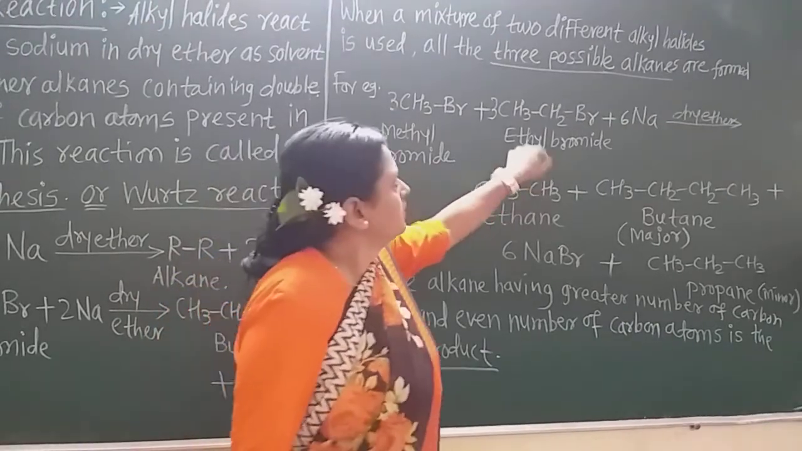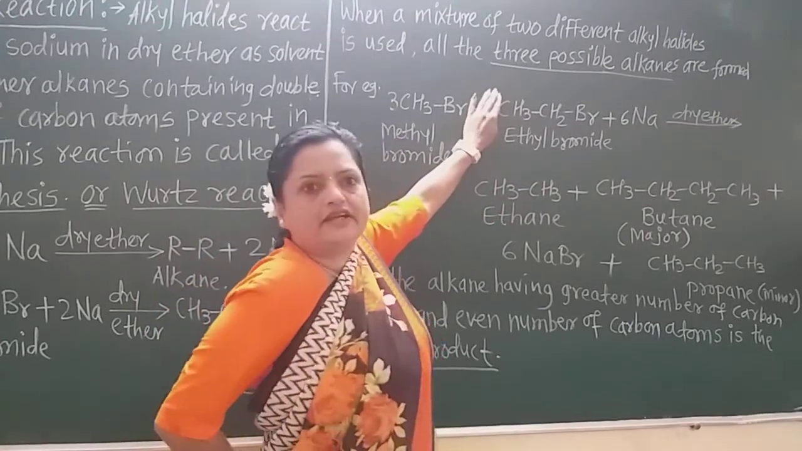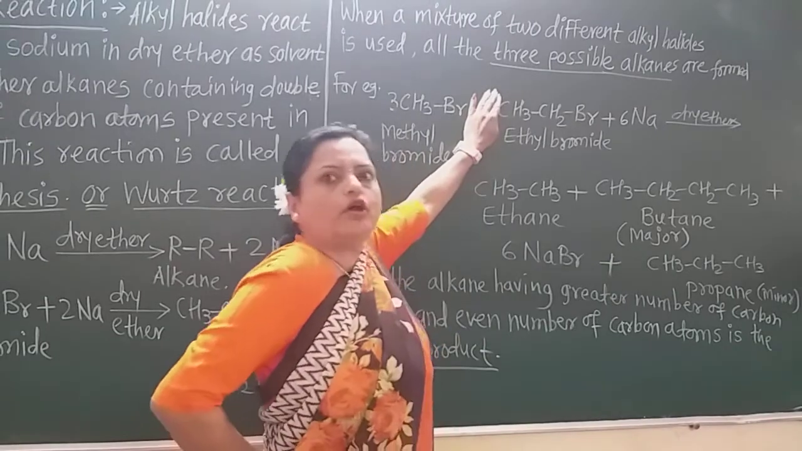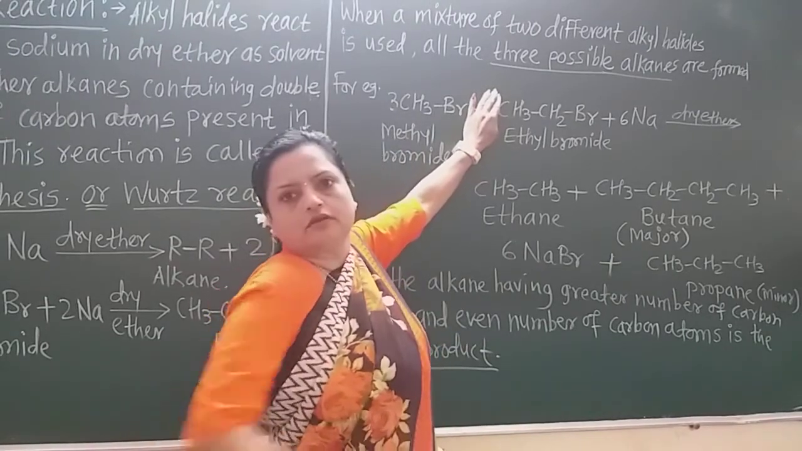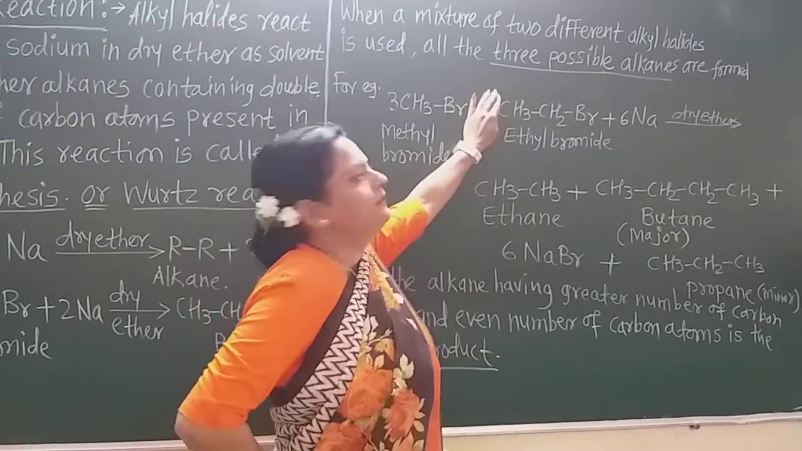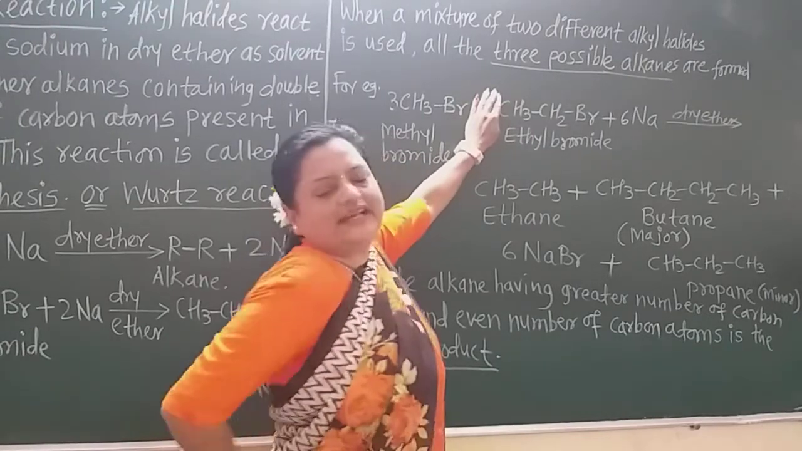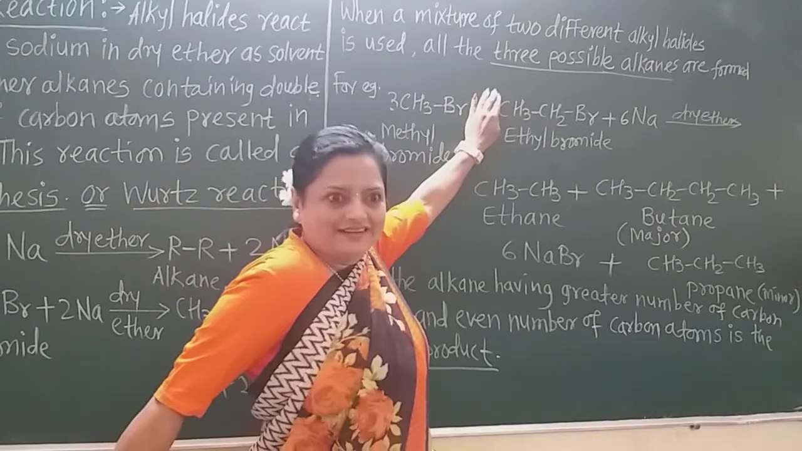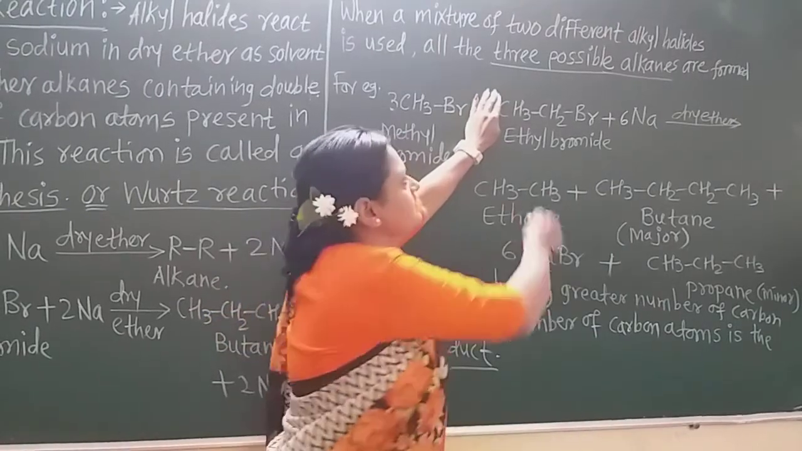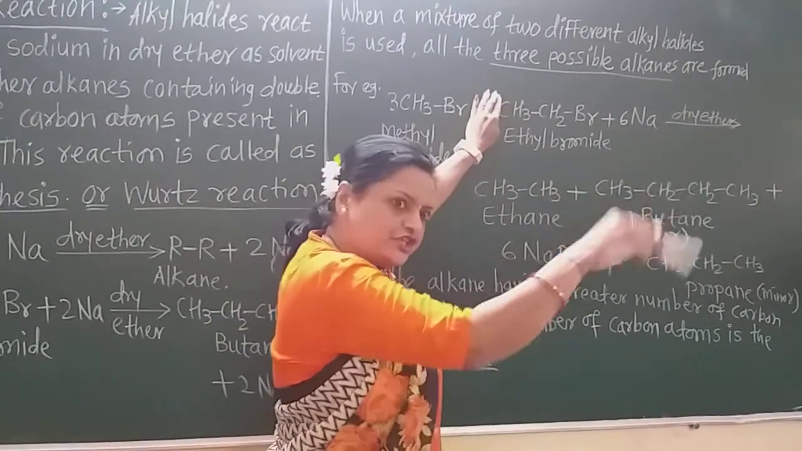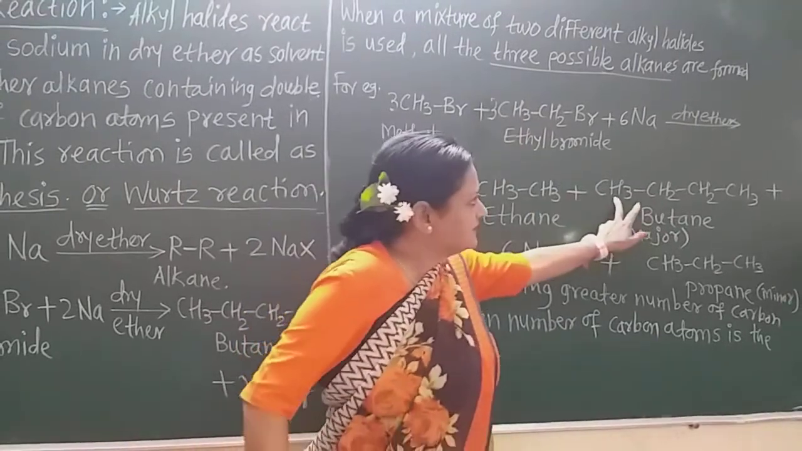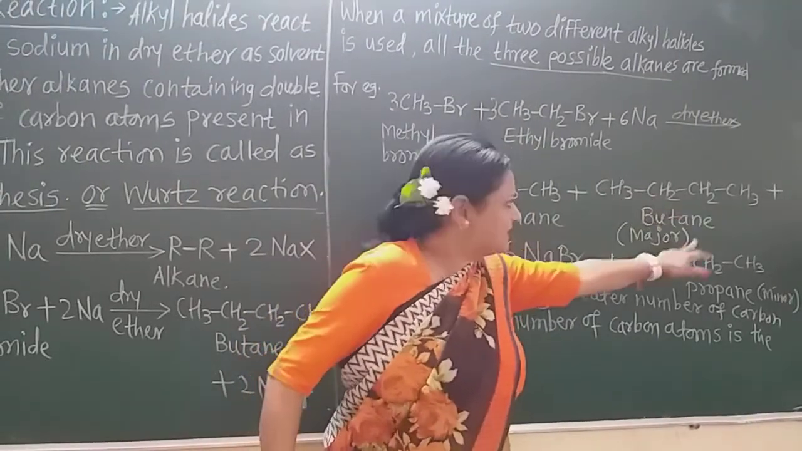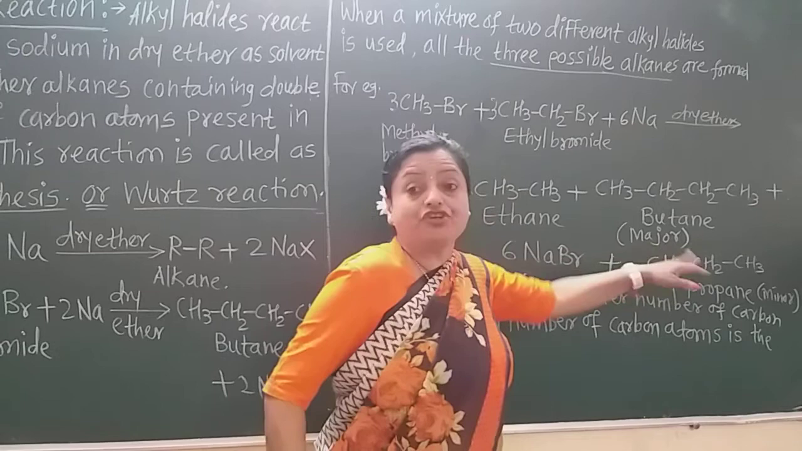When one molecule of ethyl bromide reacts with another molecule of ethyl bromide, which alkane will be formed? Butane, same reaction. So CH3CH2-CH2CH3, that is the butane. This is major. Why is it major?